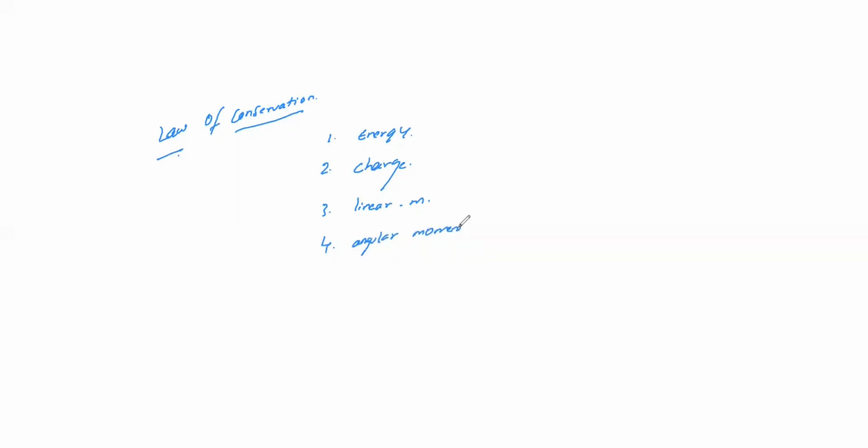Next one is your law of conservation. In the law of conservation, the content is very important. We discuss the conservation concepts; even though this is in class 12th, it won't leave you. The law of conservation: first, law of conservation of energy. Second, law of conservation of charge. Third, law of conservation of linear momentum. Fourth, law of conservation of angular momentum. These are the four types of law of conservation.